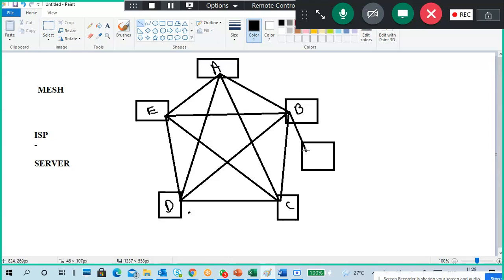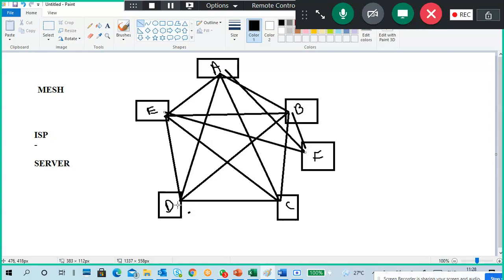Next, for example, I got a new PC, PCF. I add a new PC. Now everything should be connected to everyone. It means I have to shut down all the PCs and insert one more NIC for everyone, and again buy cables and start connecting.